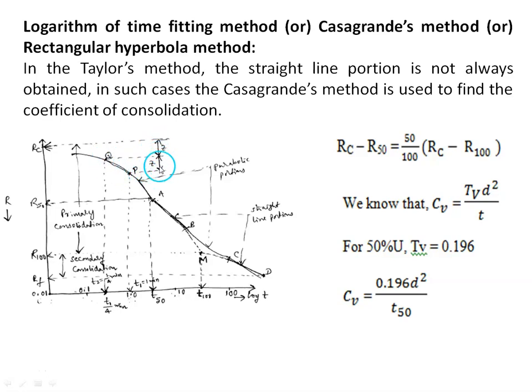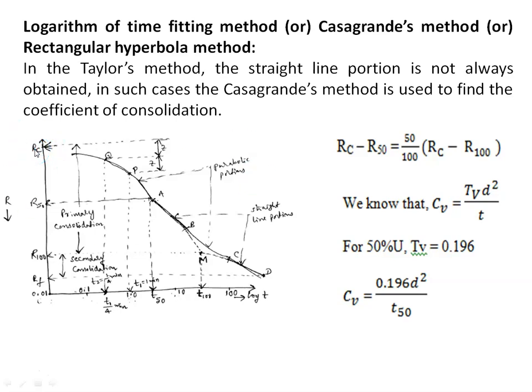Now, at a distance of Z above point Q, we draw a horizontal line to intersect the y-axis, which represents the corrected zero reading. This corresponds to 0% degree of consolidation.